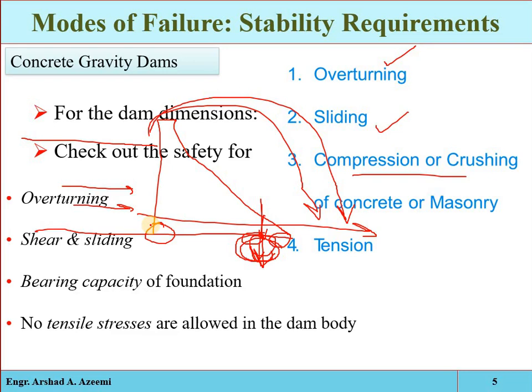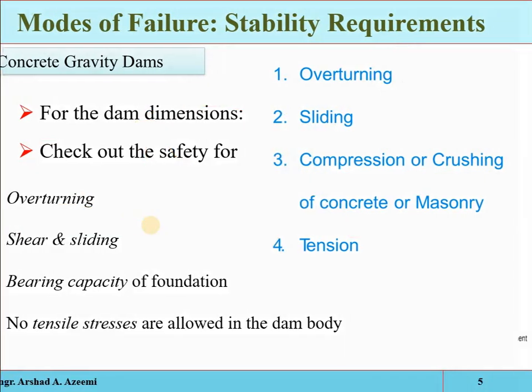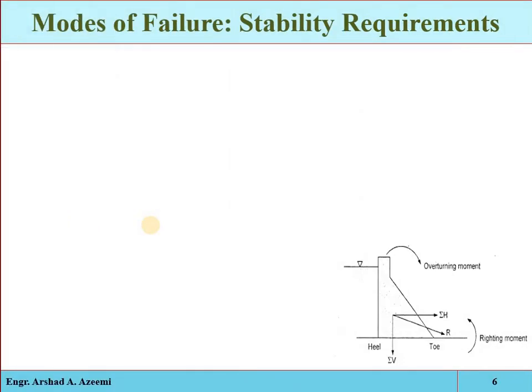So these are the main failure modes: overturning, sliding, crushing, and tension, which can be expected from the application of the destabilizing forces. Okay, let's discuss them one by one. The first one is overturning.